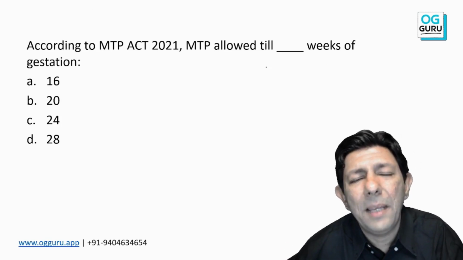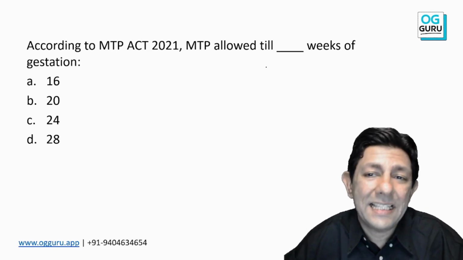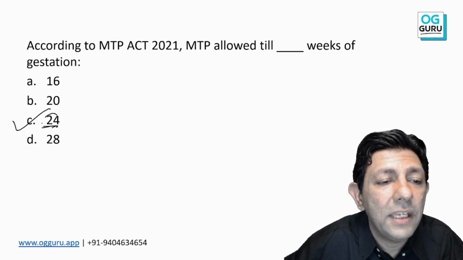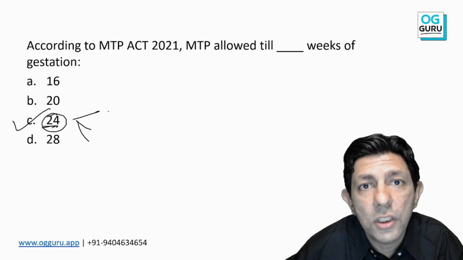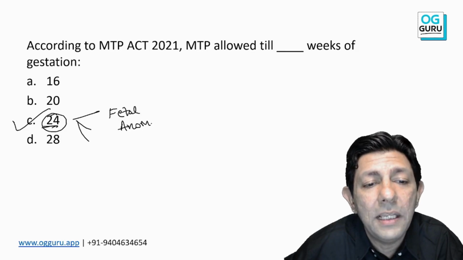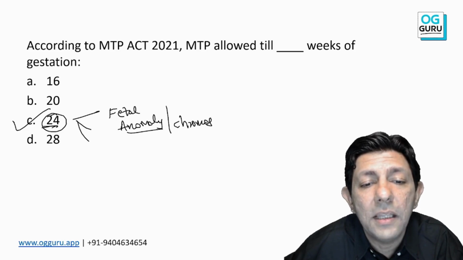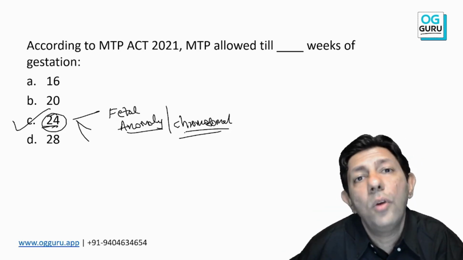One more MTP MCQ just to tell you the recent guidelines as per the latest. Yes, MTP is allowed till 24 weeks of gestation. But this 24 weeks of gestation is for when? Yes, sir, when there is some fetal anomaly or any chromosomal anomaly detected in the baby, we can do it up to 24 weeks.